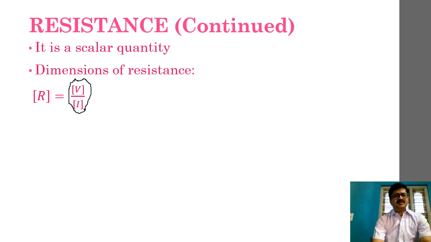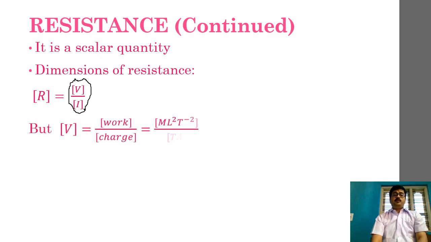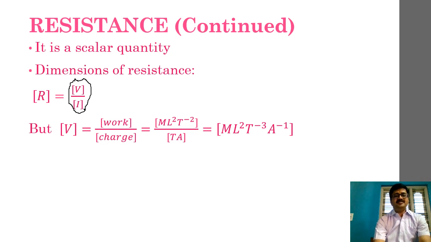Now, potential difference V is nothing but what? Work divided by charge. This is one fact that we have to remember.